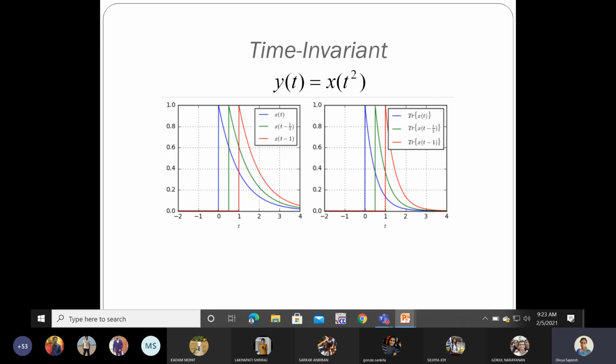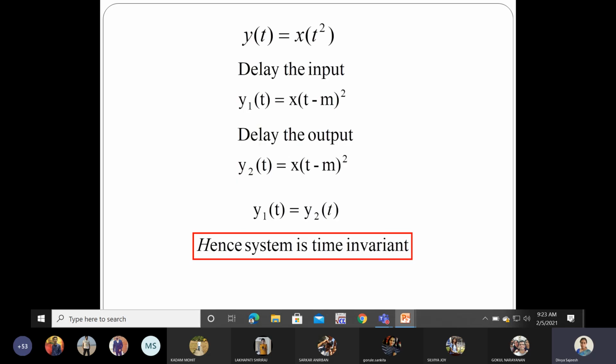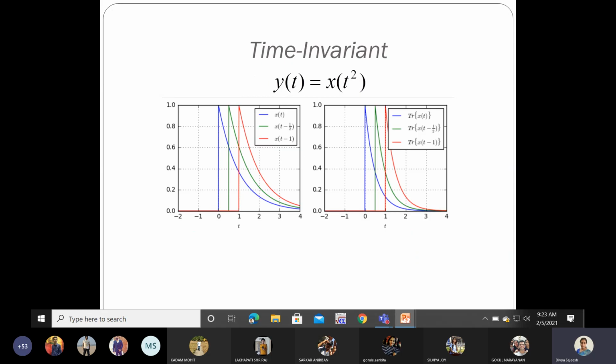So the same thing we have observed in the equations is plotted in the form of waveforms. Here also the inputs are 3 impulse signals with 3 delays. The first one is as it is, without delay. The second one is t minus half. The third one is t minus 1. When I gave these 3 signals to the system, we can observe the output of the system. The output is a normalized waveform, so you can see the input signal and the output signal are approximately the same.